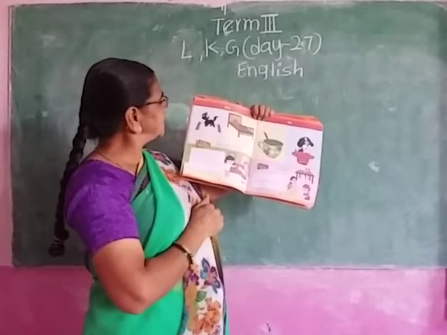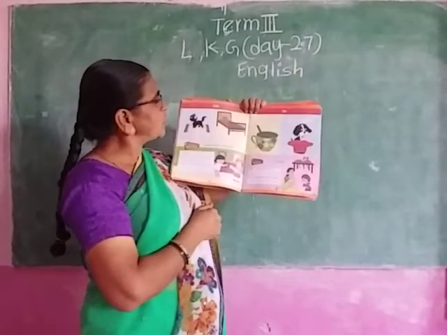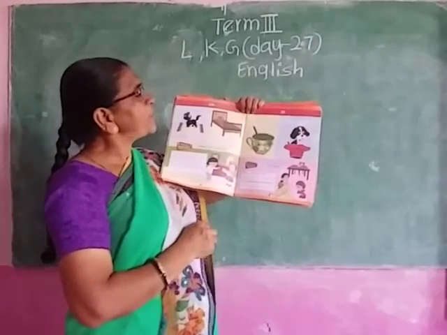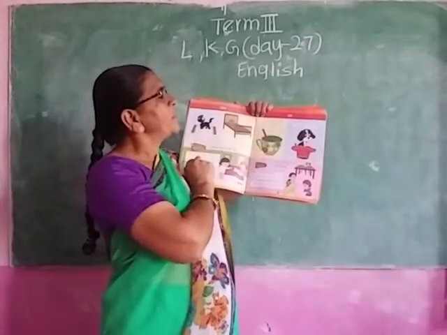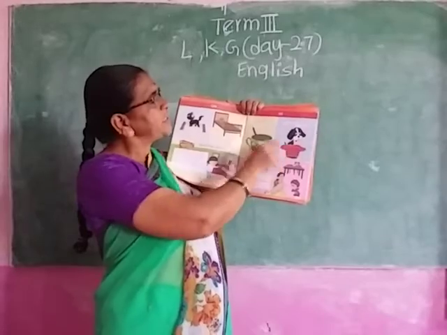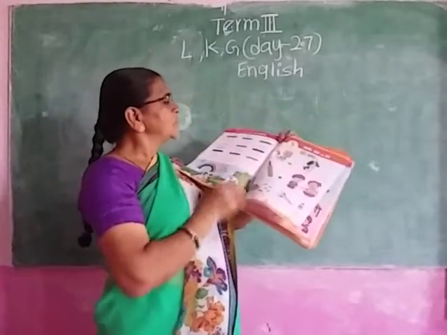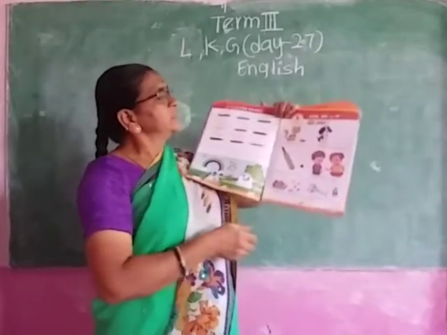Where is the cat here? On a mat. Where is the pot here? On a pot. Where is the pencil here? In a cup. Where is the dog here? In a hat. Okay?